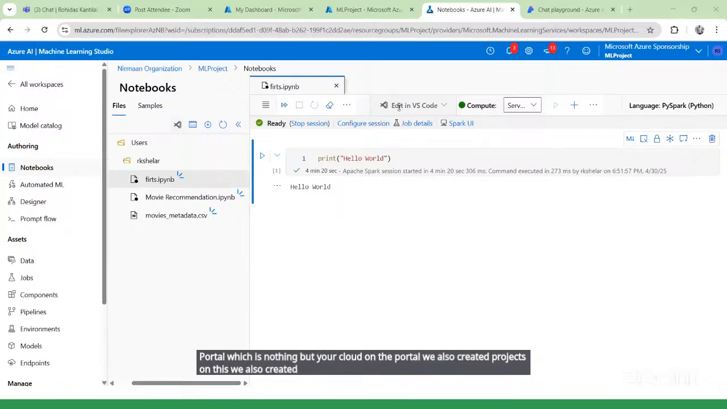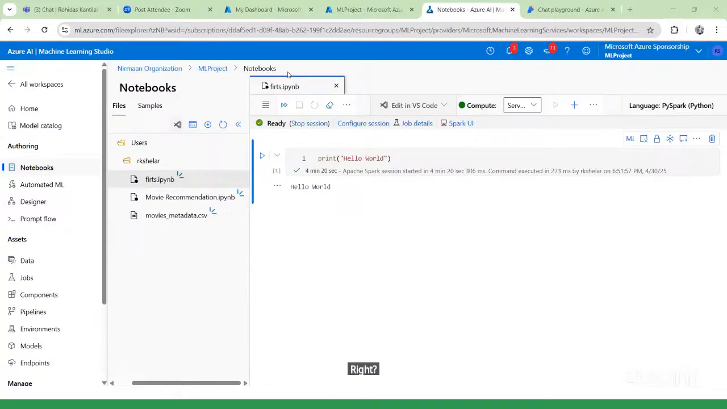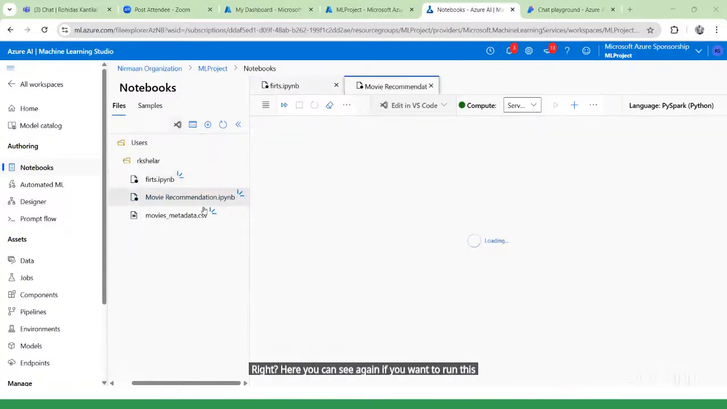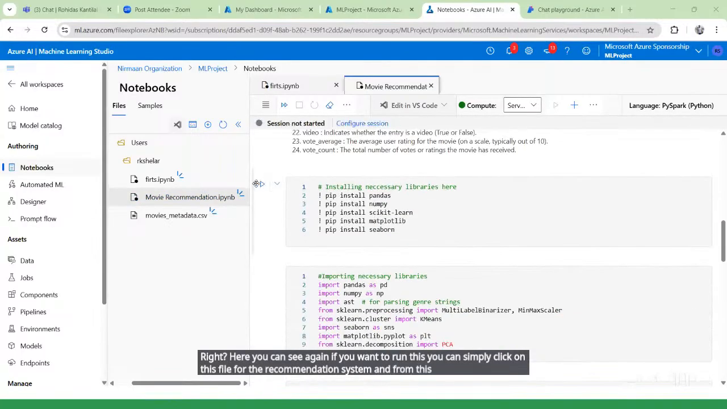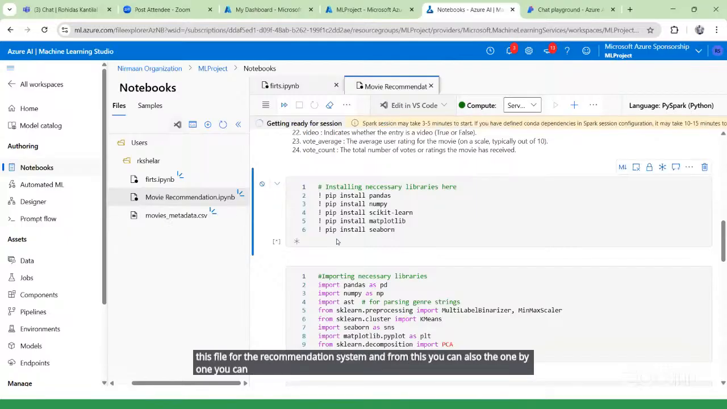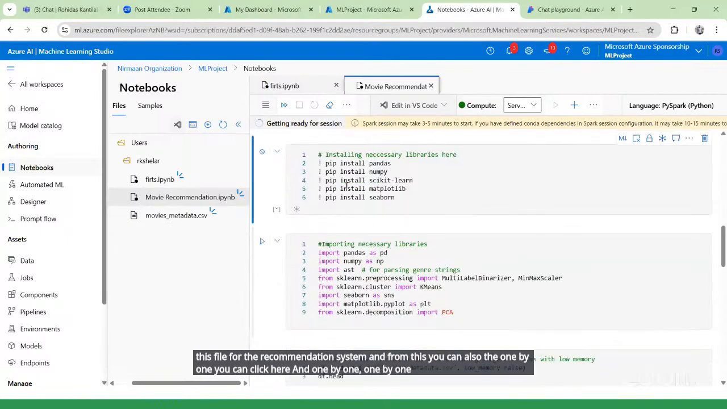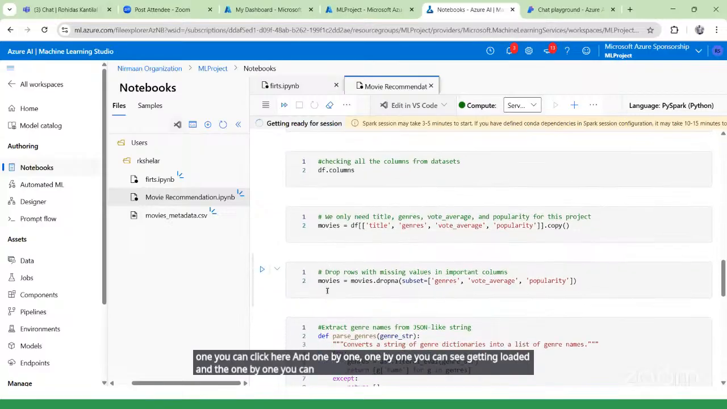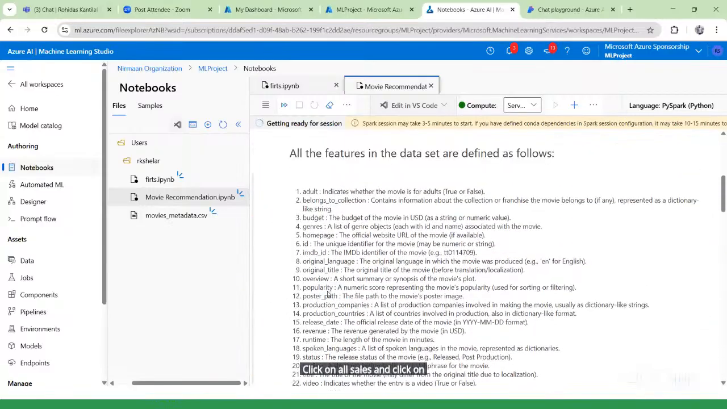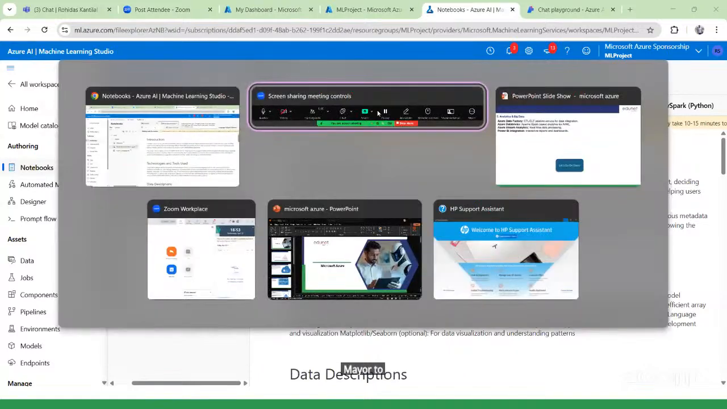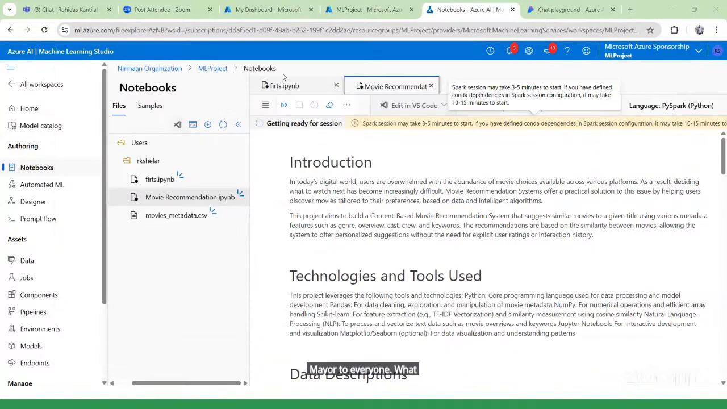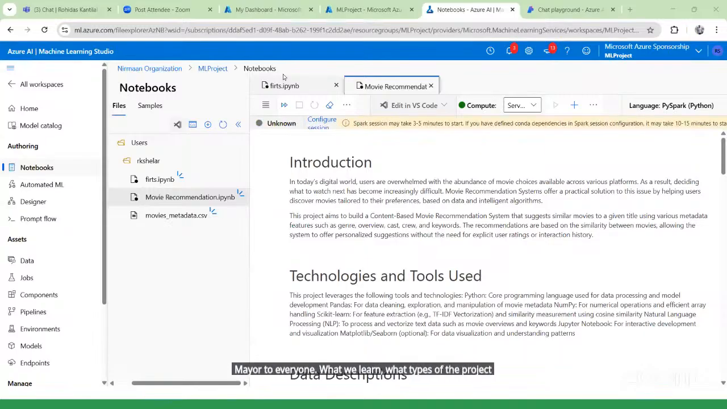See, now our project has run successfully. Here you can see. Again, if you want to run this, you can simply click on this file, movie recommendation system, and one by one you can click here and run. See, it is getting loaded, and one by one you can click on all cells and you will get this. Clear to everyone? What we learned, what types of projects we can create, everything is clear.